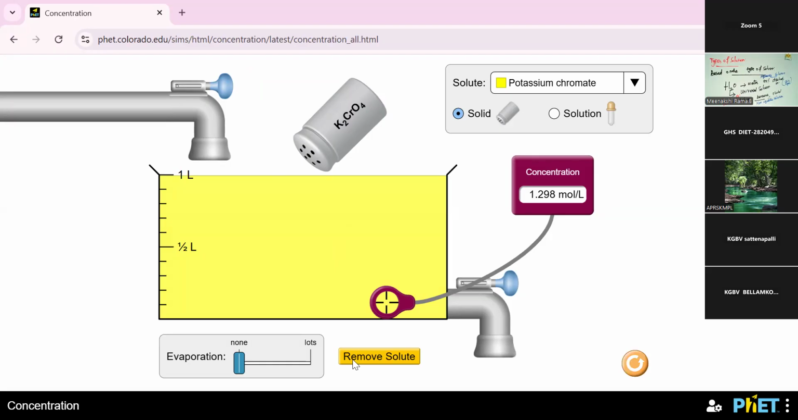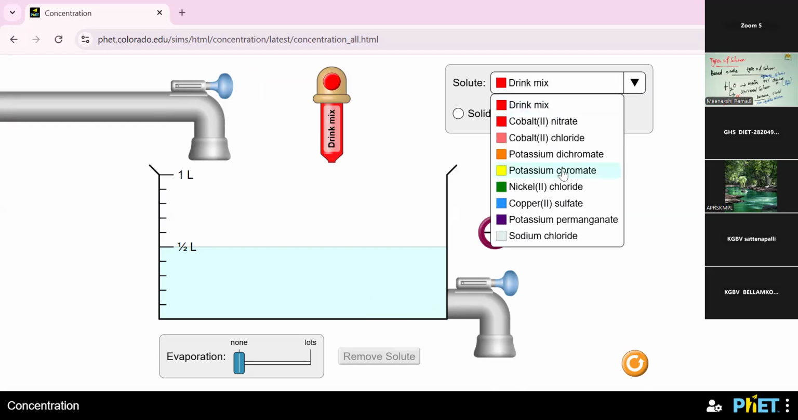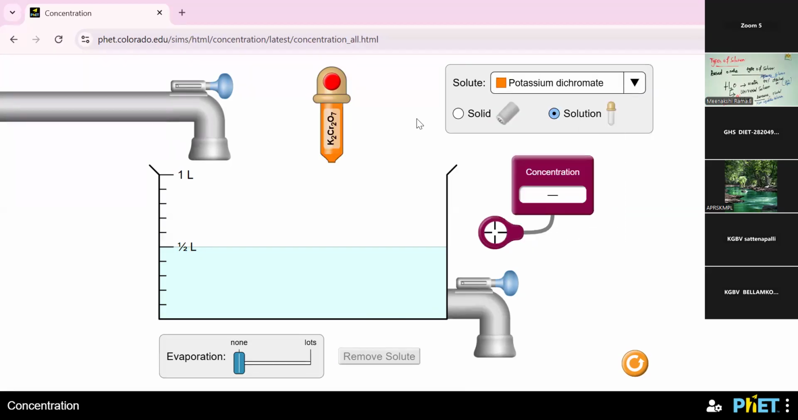So, remove the solute only. This beaker contains the solvent. I am choosing the solution part, that is the liquid part. So, the solute is in liquid. K2Cr2O7, that is the formula of potassium dichromate. I am adding some amount of liquid potassium dichromate. The light orange color occurs here.